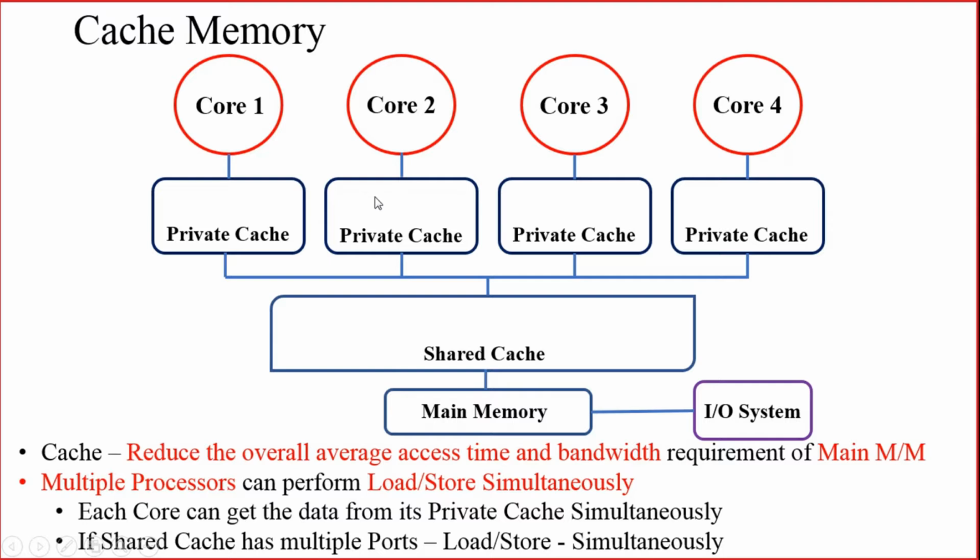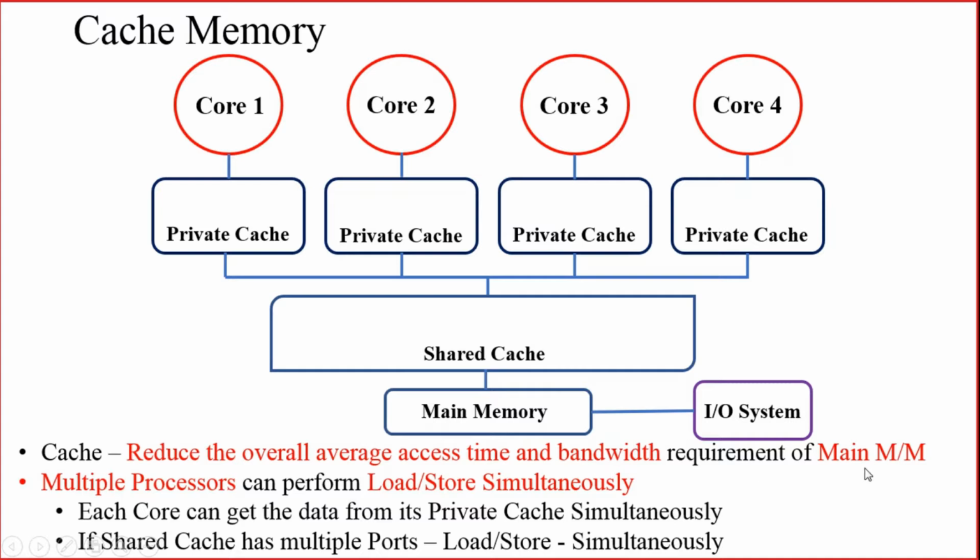Since each core has a private cache, and the private cache is connected to another shared cache, the average access time of each core for getting the data will be reduced, because it need not go to the main memory always. Then again, the bandwidth requirement of main memory also will be reduced.